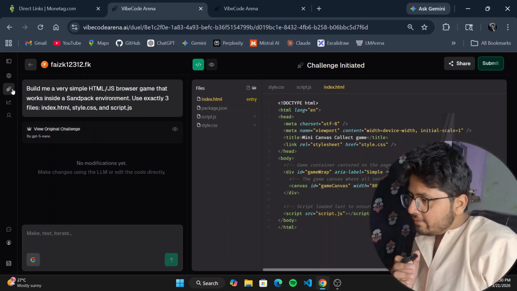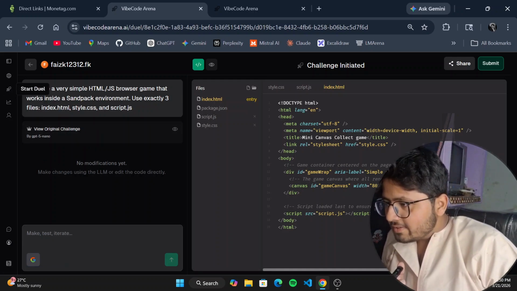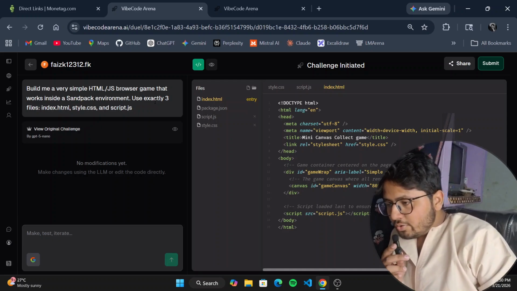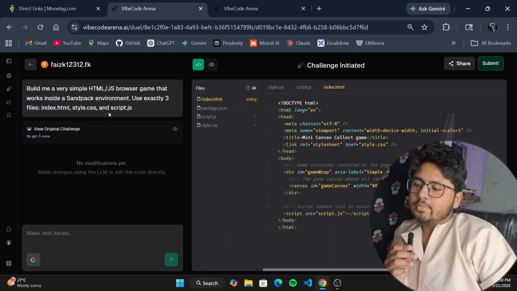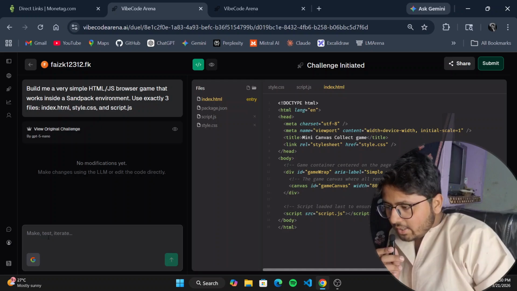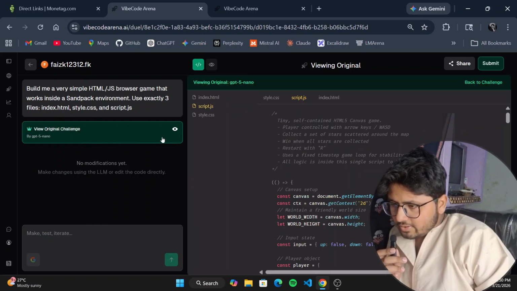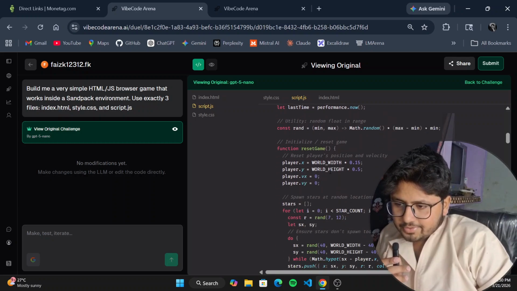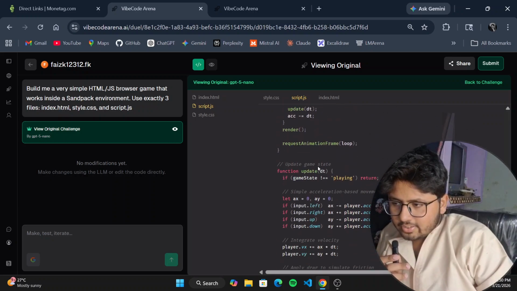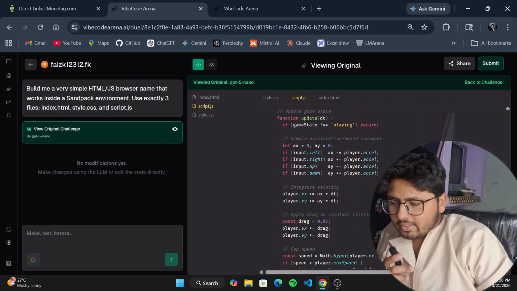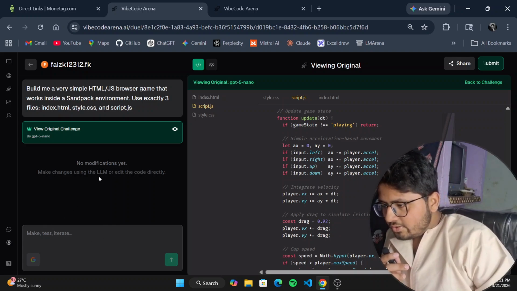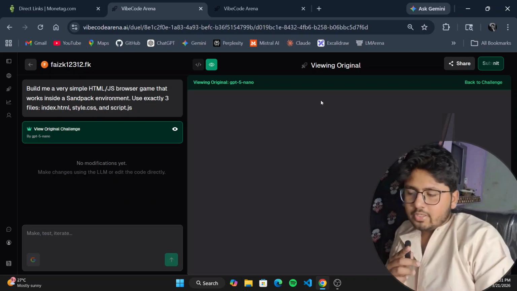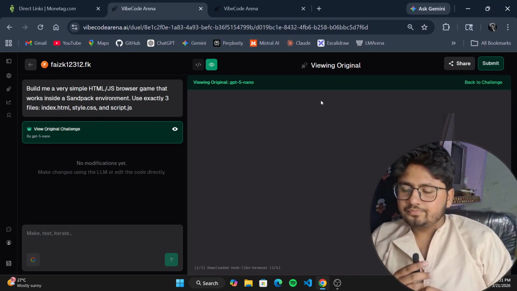We had: build me a very simple JavaScript browser game that works inside a Sandpack environment. Use exactly three files: index.html, styles.css, and script.js. Make, test, iterate, and you just have to see the original challenge. This is the original challenge that has been created by AI, game state and everything, script.js already. Just three particular things have been created. You can use different models over here. For example, as you can see the output as well, we'll see the output over here.